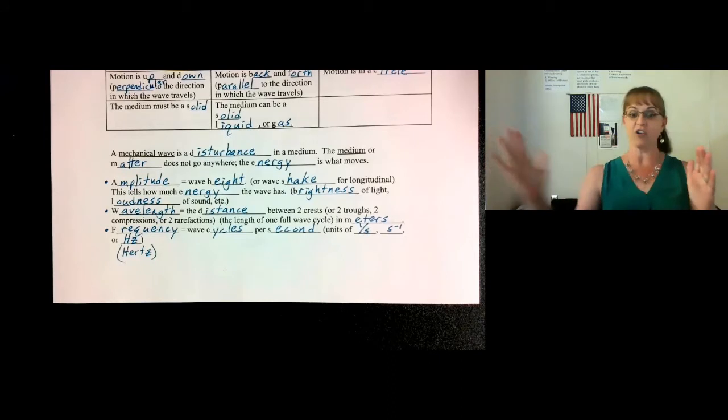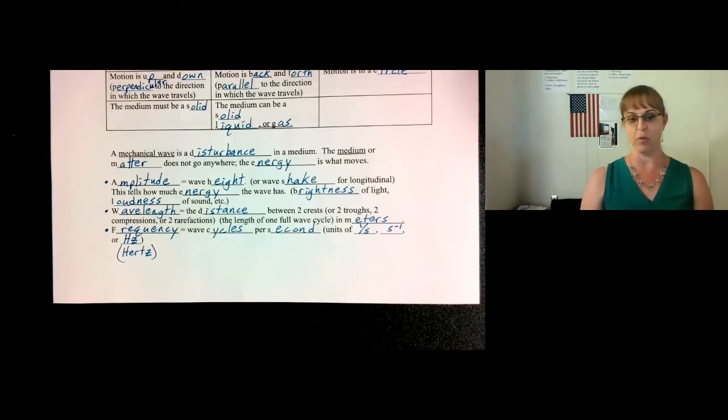If light has a higher amplitude, then it's brighter. If light has a smaller amplitude, it's dimmer. If sound has a larger amplitude, it's louder. If sound has a smaller amplitude, it's quieter. The wavelength is the distance between two crests or two troughs, or for a compressional wave, it's the distance between two compressions or two rarefactions. The wavelength is the length of one full wave cycle in meters.